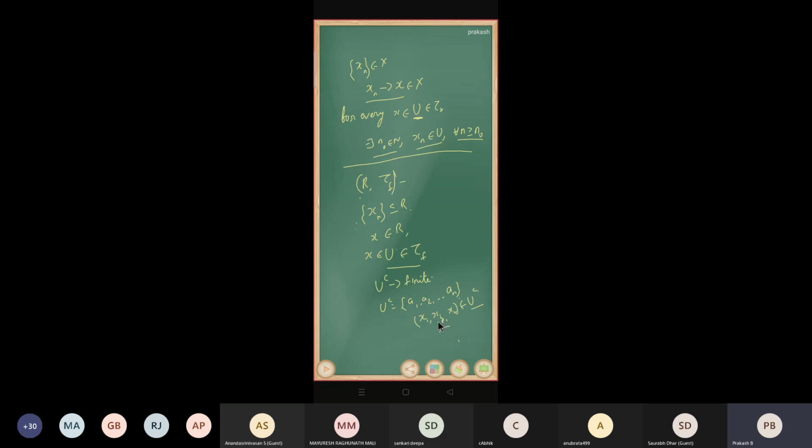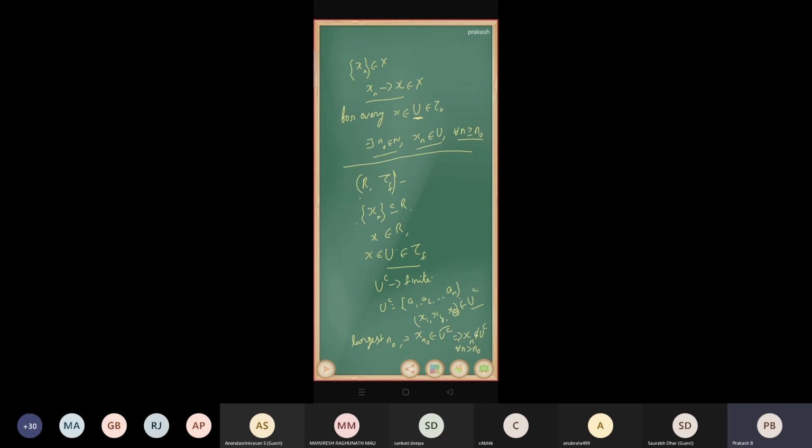So I can take the largest n naught such that x_{n naught} belongs to U complement. That implies x_n does not belong to U complement for all n greater than n naught.